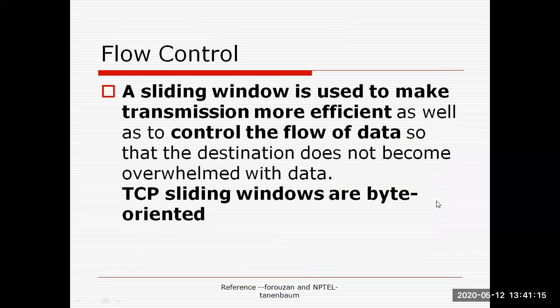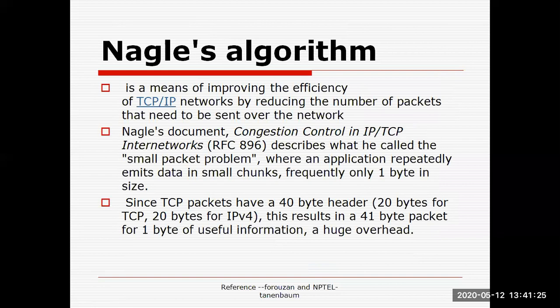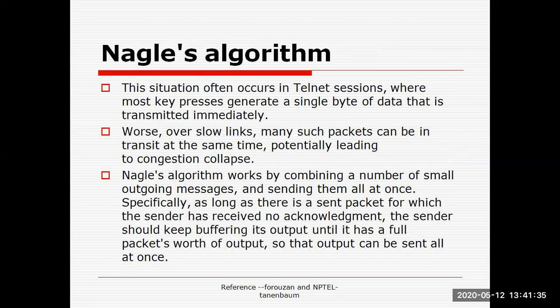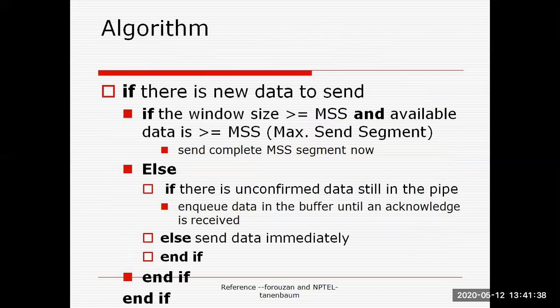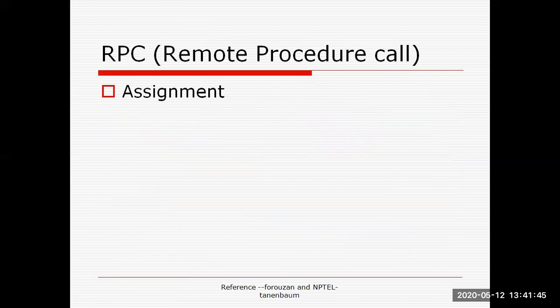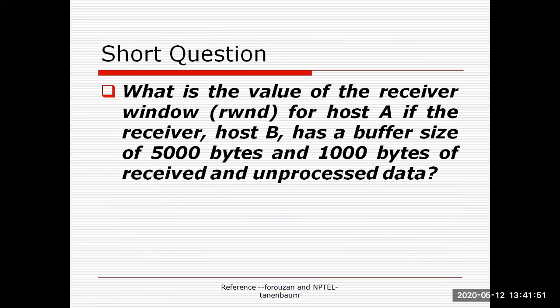Now for the implementation of flow control, we use the sliding window protocol here. Along with the sliding window protocol, for error control, we use the Go-Back-N ARQ protocol. Now Nagle's algorithm has been discussed along with the TCP protocols, so you are requested to study Nagle's algorithm. I have already given the slides to you. These slides have been taken from Forouzan. And the next assignment is the study of RPC, remote procedure call protocols.